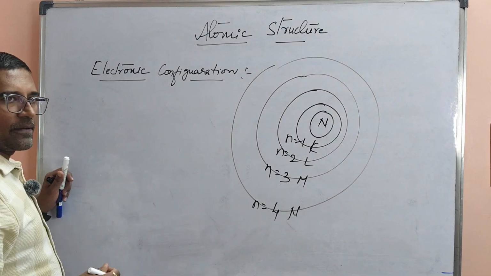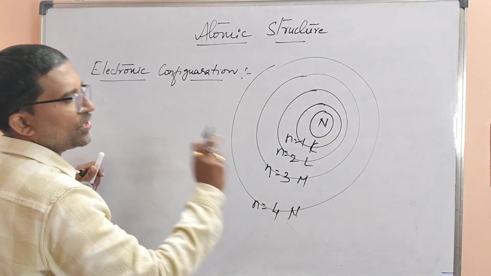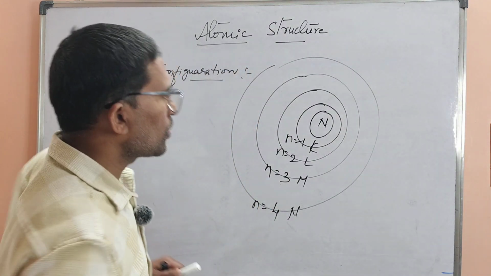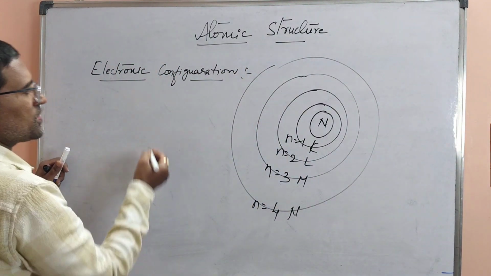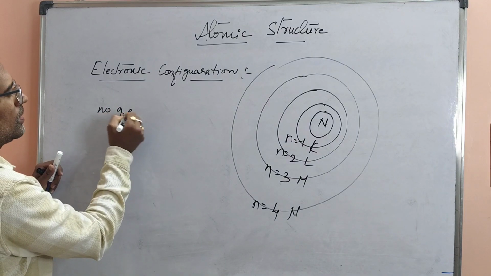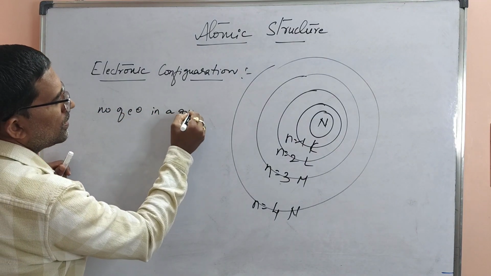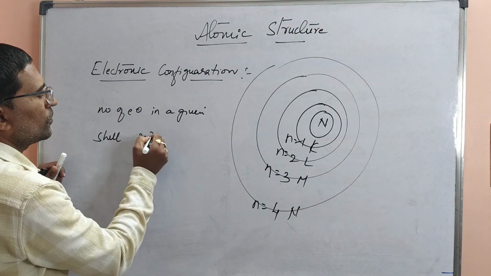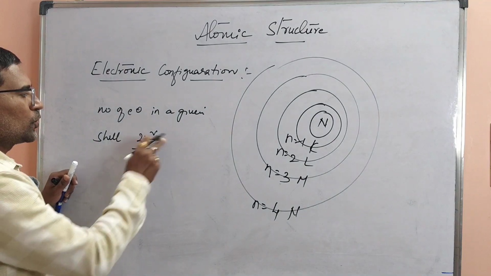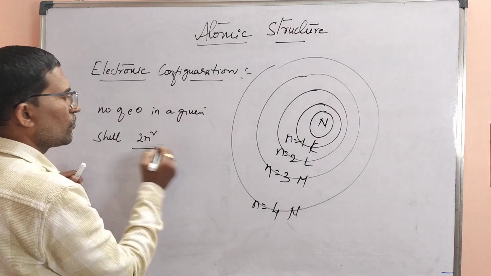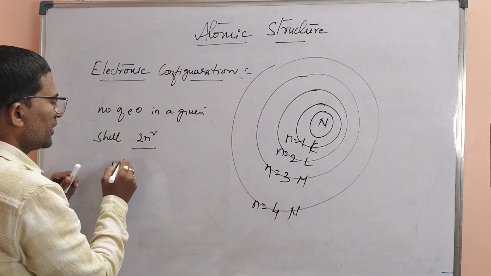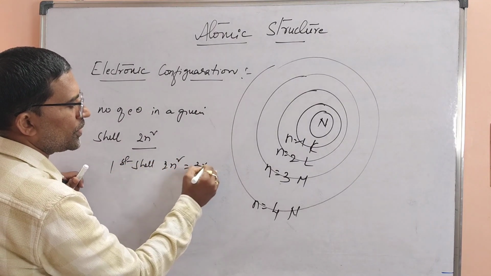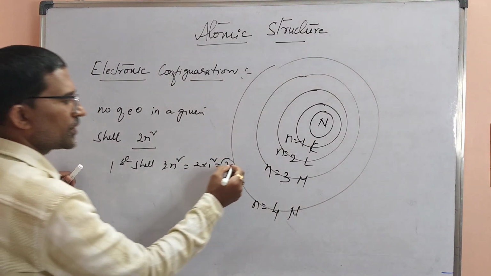Before that, sir, how many electrons are present in a given shell according to Bohr's model of atom? To find the number of electrons in a given shell or orbit of Bohr, we can use the formula 2n square. If I substitute n is equal to 1 for the first shell, 2n square means 2 into 1 square, 2 electrons are there. That is 2 electrons in the first shell.